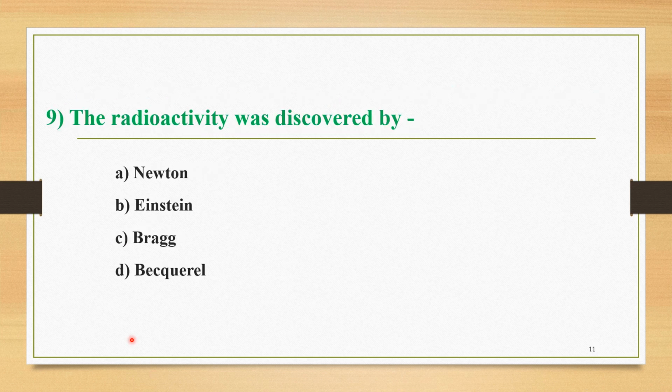Next question, number 9, is here. The radioactivity was discovered by, and the names of four scientists are here. A option is Newton, B is Einstein, C is Bragg, and D option is Becquerel. The correct option among these four is option D, that is, radioactivity was discovered by the scientist Becquerel.